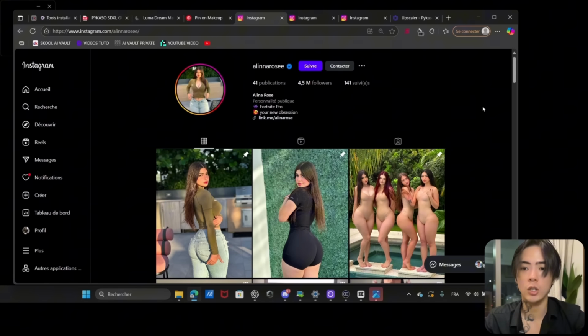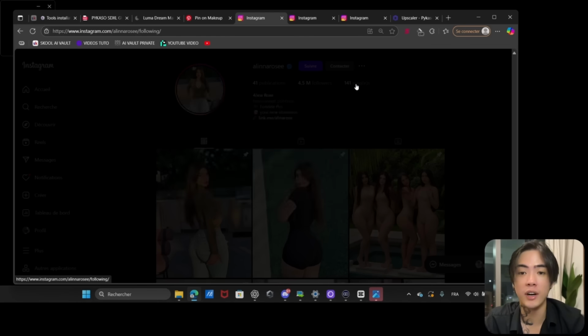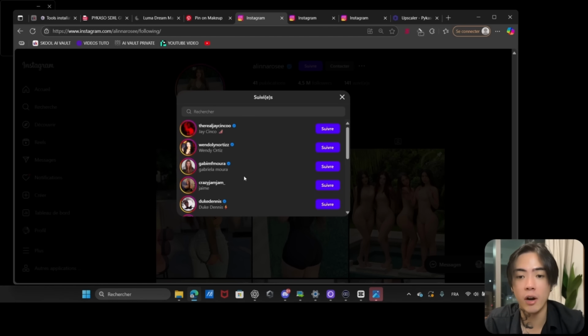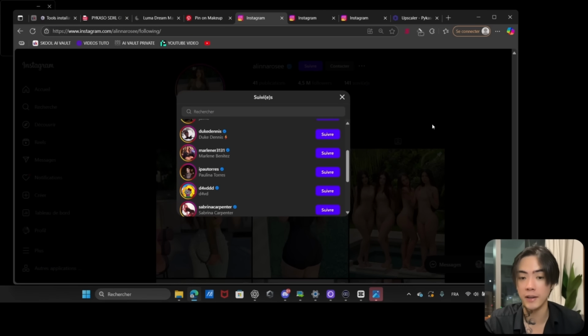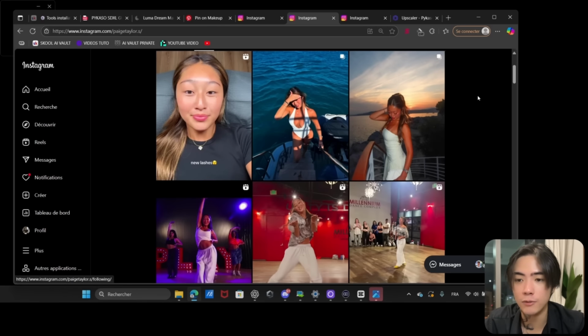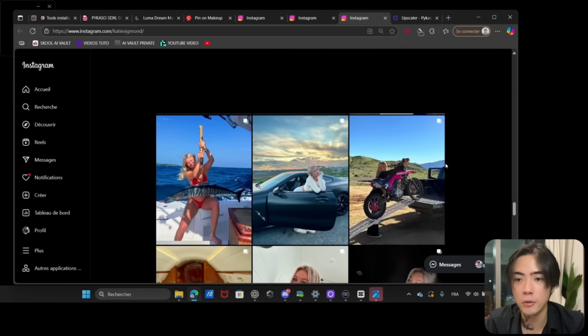So for example, you can go on Sophie Rain or other girls like this. And it's very important that we take a girl that doesn't have tattoos on the body. This is very important because tattoos are very difficult for AI to reproduce. So just take an OF girl, and now if you want to find other references, go into her following and click on it. And you will see that she's following other girls like her. For example, I found her, or I also found her.